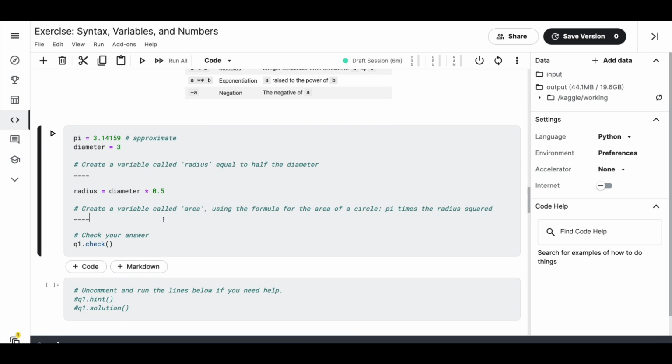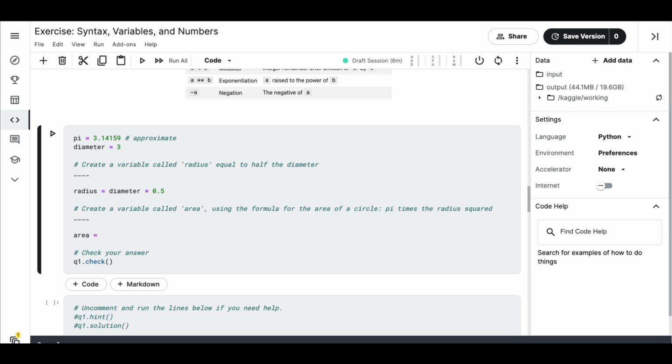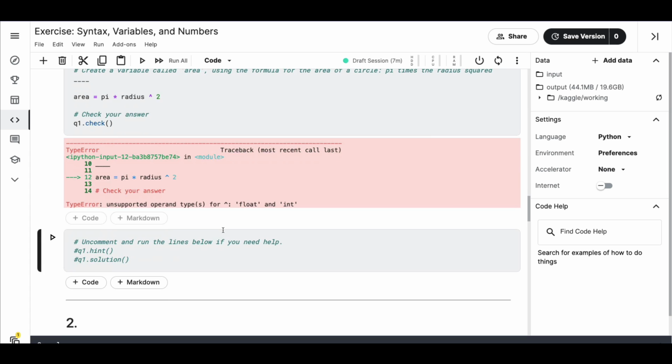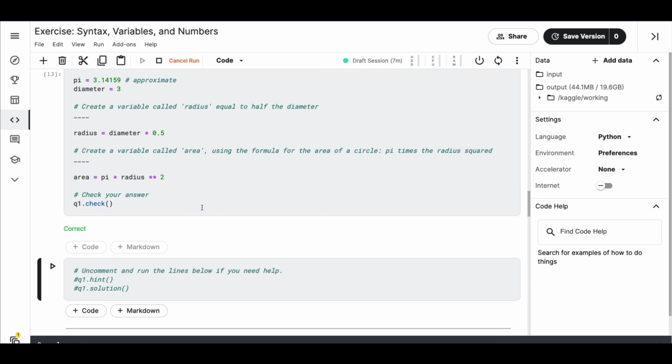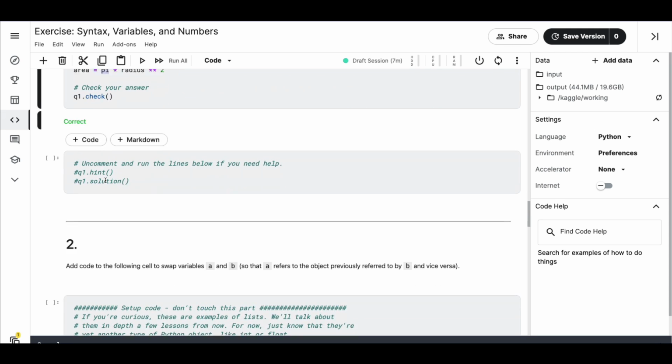So create a variable called area equals, using the formula for area, oh, I don't remember it, pi times radius square. How do I do square? I have to put cap and 2. Does it work? I think double star would work. Let me check. Okay, it didn't work. Unsupported operand type. Okay, so I have to do double star. Let's try. Okay, correct answer. So this is the way for me to say power exponential, and then I can do it. There are multiple ways for you to do it, but this is the way I've done.